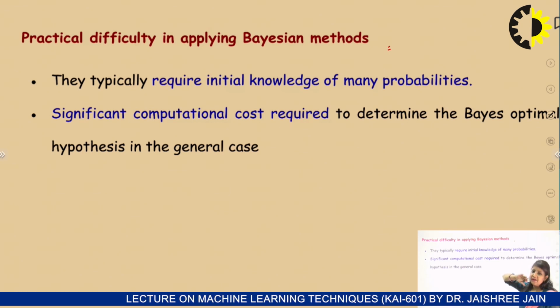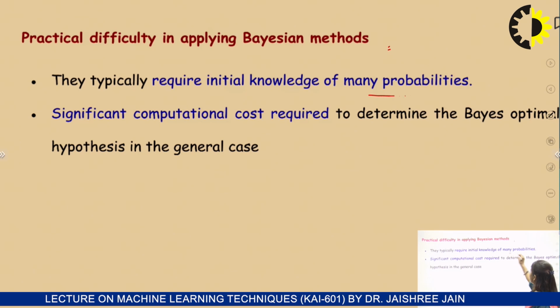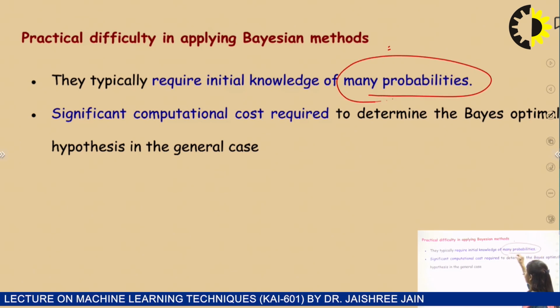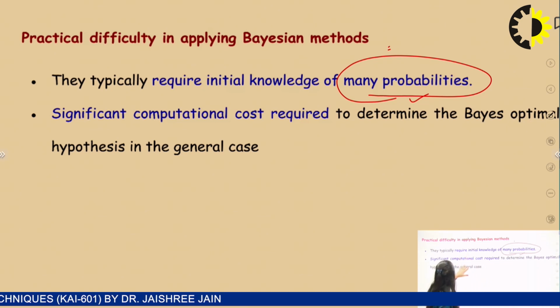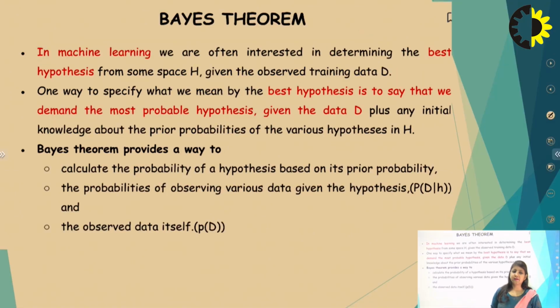What are the practical difficulties in applying the Bayesian method? They typically require initial knowledge of many probabilities. This is one drawback, because we require prior probability, likelihood, and conditional probability. Another factor is the significant computational cost required to determine the Bayes optimal hypothesis in the general case.